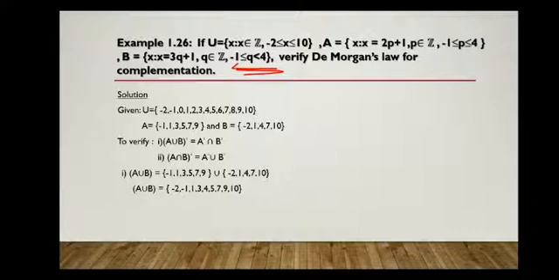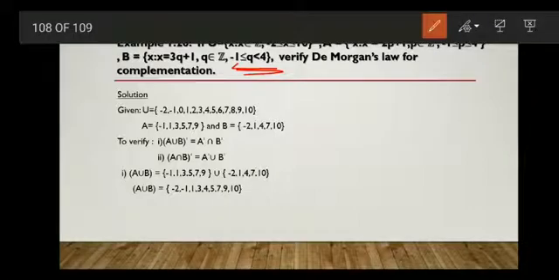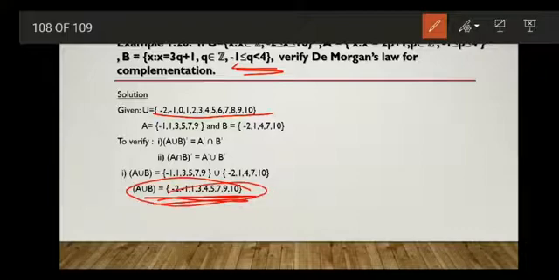Now take the complement of this set. So the complement of this set will be elements in U, not in A union B. So elements in U, but the elements should not be in this. So remove -2, -1, 1, 3, 4, 5, 7, 9, 10 and write the other elements.